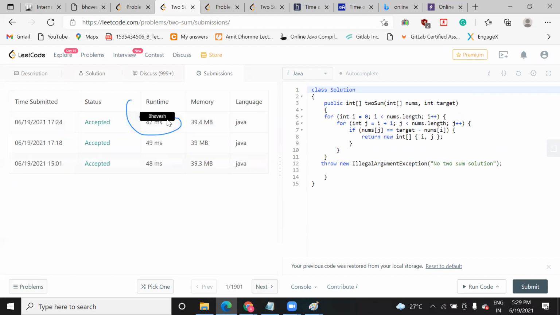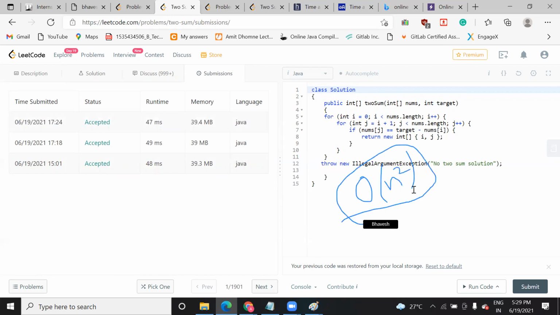I showed you the third time when I ran this, 47 milliseconds, so it was like 24 something. So this is with respect to me only, but this will not show you the comparison with others who have made this program.